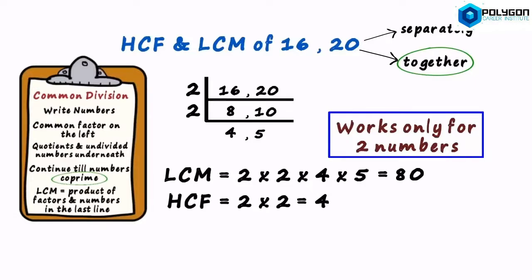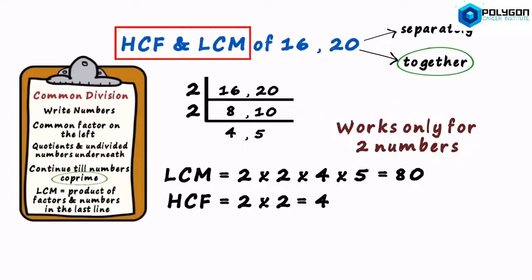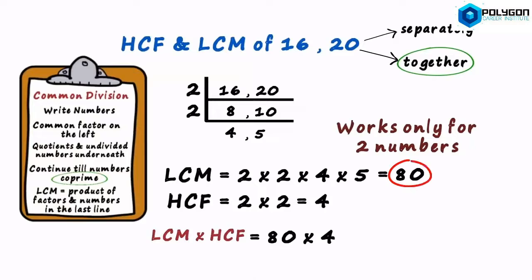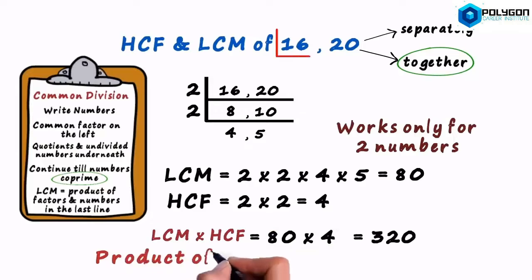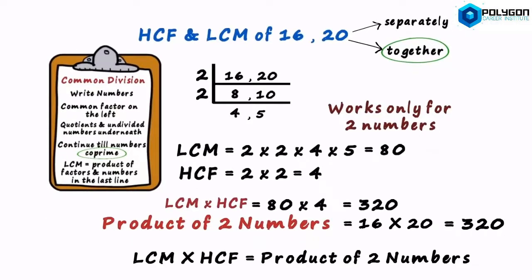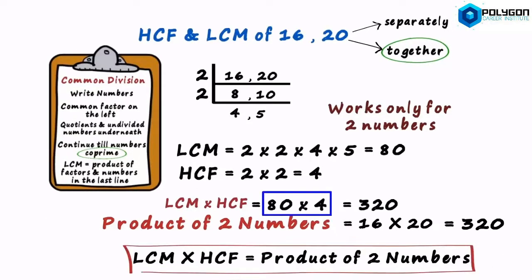There is another interesting concept about the HCF and the LCM of two numbers. First, let's find the product of the LCM and the HCF. LCM is 80 and the HCF is 4. The product will be 80 times 4, which equals 320. Now let's find the product of the two numbers. It will be 16 times 20, which equals 320. This will always be true. For any two given numbers, the product of their LCM and HCF will be equal to the product of the two given numbers.